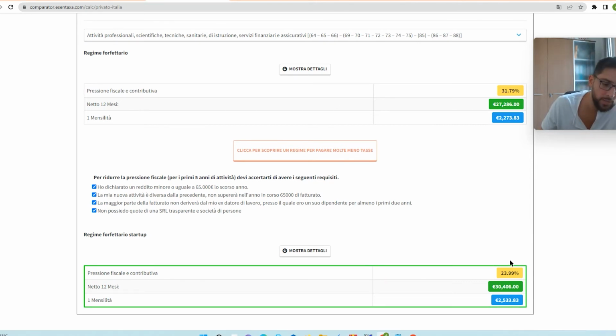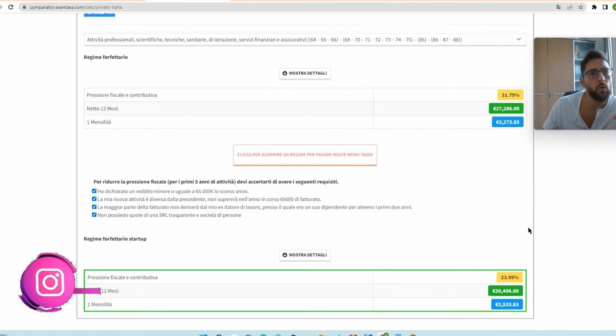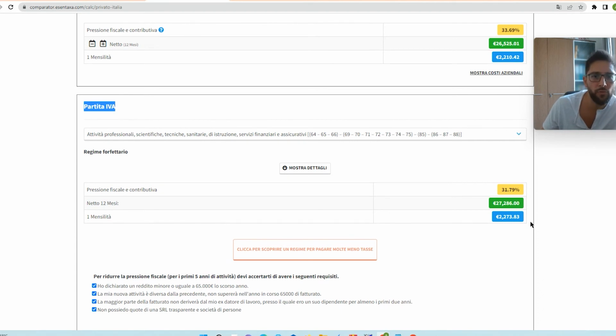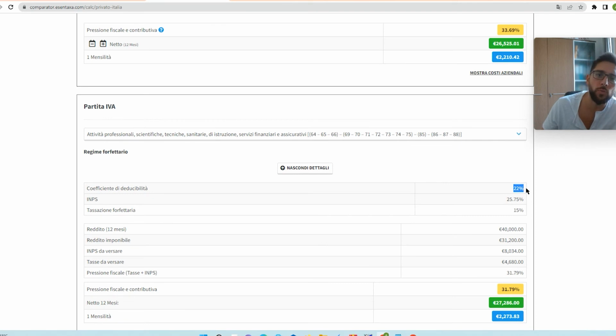What does general consultancy mean? It means that you don't have too much costs to deduct against your taxable income. So your activity doesn't have a lot of expenses. And the forfeit regime works in this way: the Italian state gives you a forfeit cost, so you don't even really account your costs. In this case, for this code activity that begins with these digits, the forfeit cost is 22%.